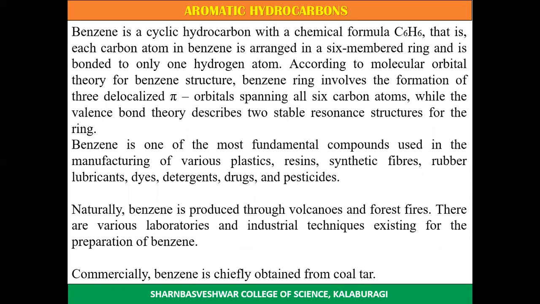That is, each carbon atom in benzene is arranged in a six-membered ring and is bonded to only one hydrogen atom. According to molecular orbital theory for benzene structure, the benzene ring involves the formation of three delocalized pi orbitals spanning all six carbon atoms, while the valence bond theory describes two stable resonance structures for the ring.